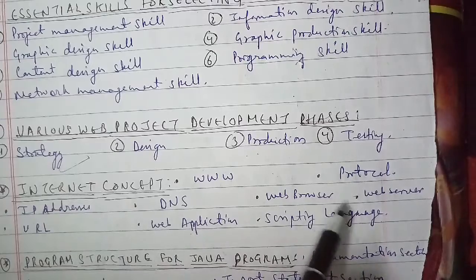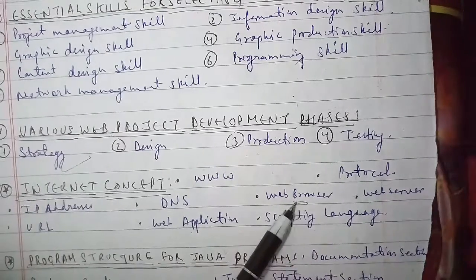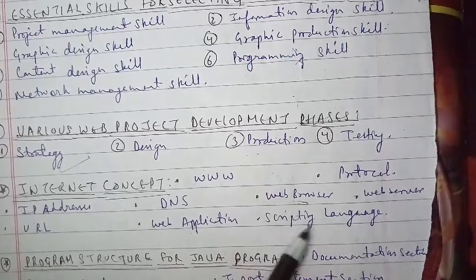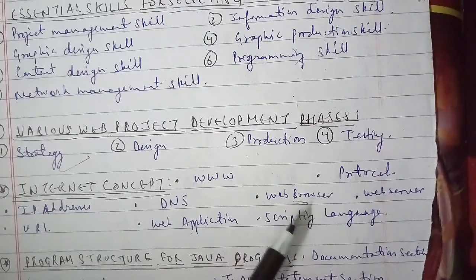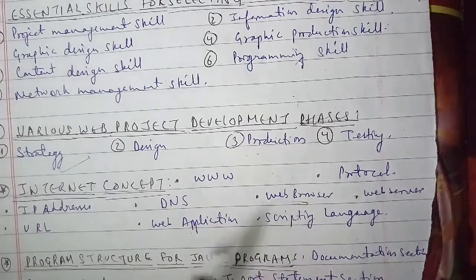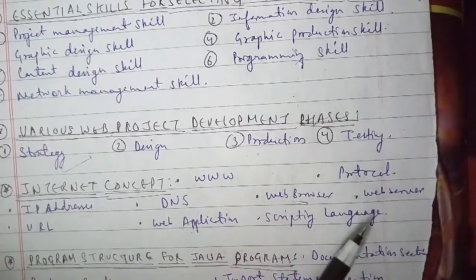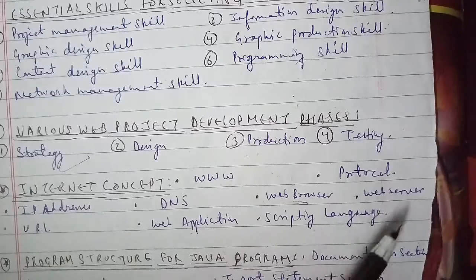The next we have is scripting languages. The website can be developed using various scripting languages. There are scripting languages for the client side as well as the server side. The client side scripting languages are HTML, JavaScript, DHTML, and so on. The server side scripting languages include JSP, servlets, PHP, and so on as well.